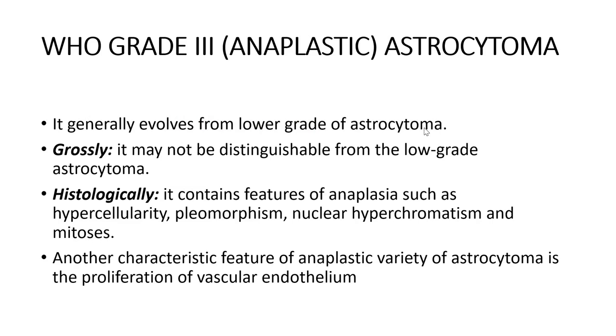Now coming to grade 3 anaplastic, okay, so it is going in for poor differentiation. It evolves from a low grade, that is from grade 1 or grade 2, into anaplastic astrocytoma. Grossly, it may not be distinguishable from a low grade astrocytoma. Histologically, features of anaplasia such as hypercellularity, pleomorphism, nuclear hyperchromatism and mitosis will be seen. Another very characteristic feature in the anaplastic astrocytoma is proliferation of the vascular endothelium. This is very, very important, proliferation of the vascular endothelium, which is seen from grade 3 onwards.